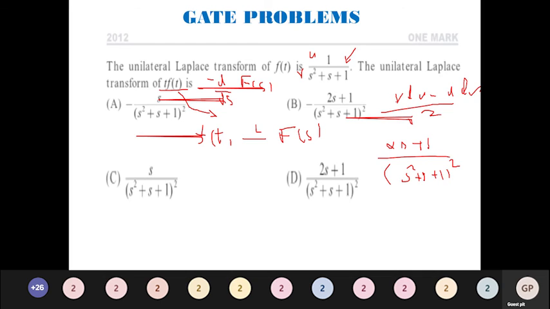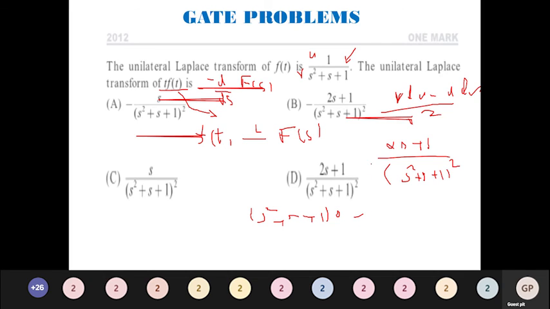So this is one thing. Now let me check. V is s square plus s plus 1, v du. When I do du, it is 1, and differentiation of a constant is 0.